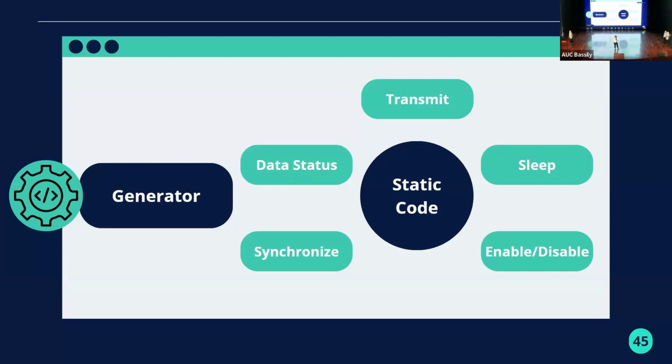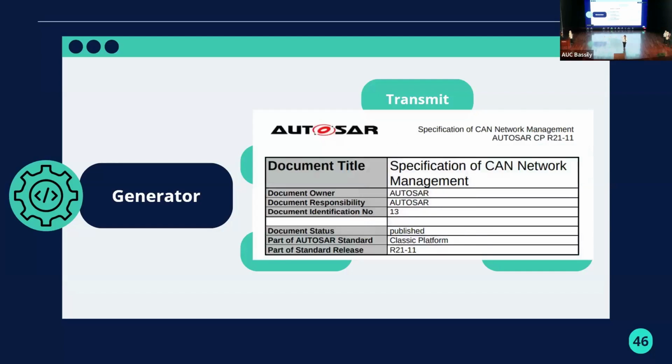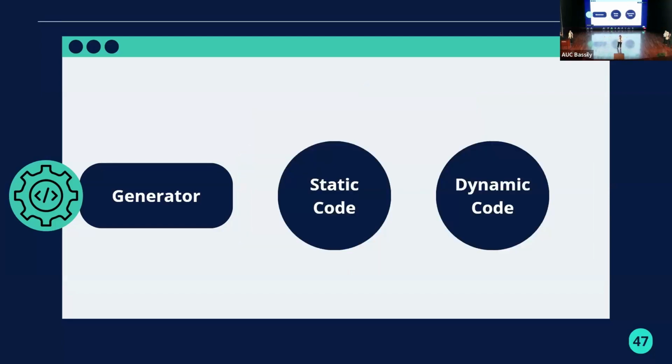Basically, it is transmitting, getting the status of data, synchronizing messages over the CAN bus, and disabling or enabling the communication. These functionalities are taken from the software specifications of CAN Network Manager published by the AUTOSAR standard, and we refer to them to implement our functionalities. The other generated code is dynamic code, and it is dynamic because it's based on the configurations of the users that are generated from the configurator.